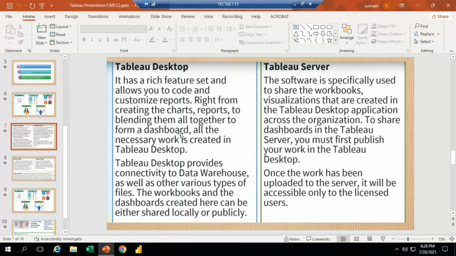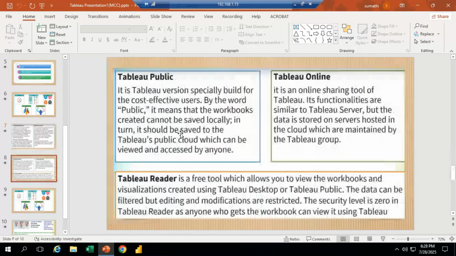We can't save the reports or visualizations in our system. That is the difference between Tableau Public and Tableau Desktop.